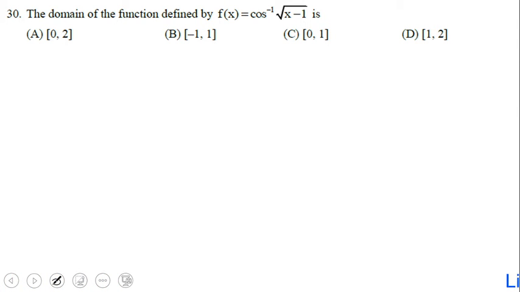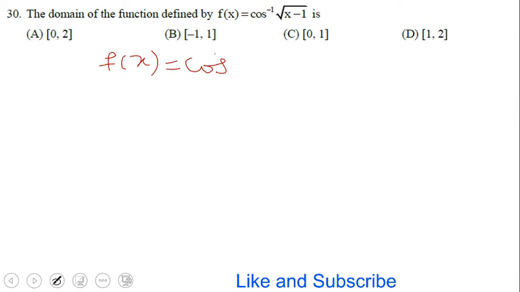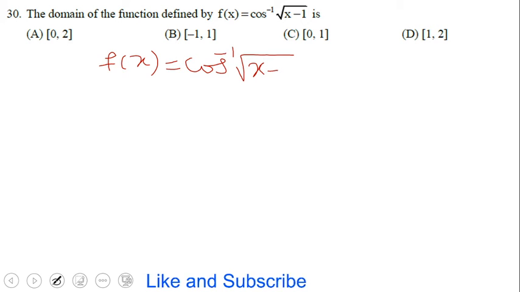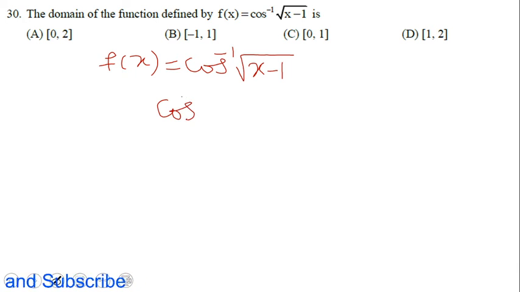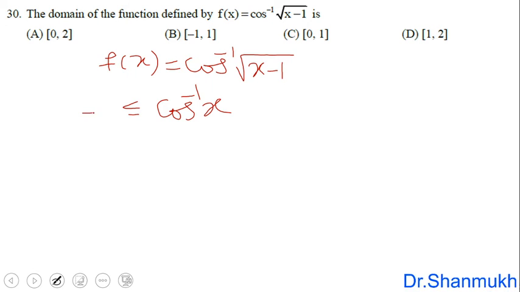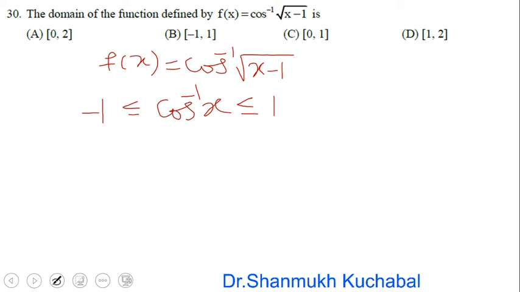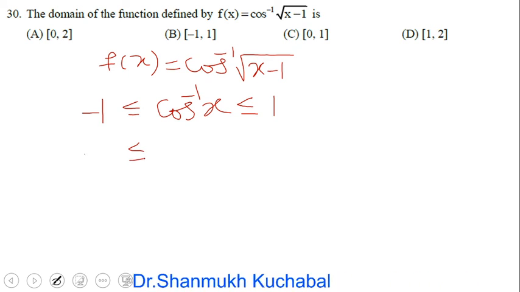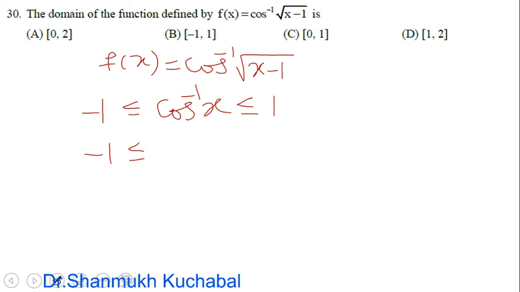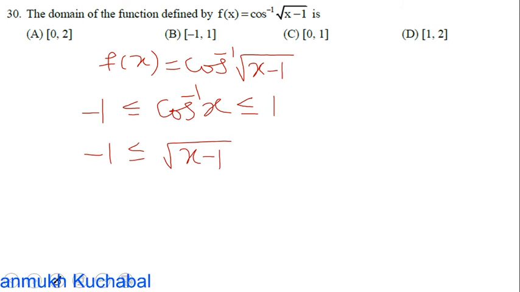Example number 30. We have to calculate the domain of a function. It is f of x equal to cos inverse of the square root of x minus 1. Further we know that cos inverse x has bounds, that is a minimum value and a maximum value, lying between -1 and +1. So -1 is less than or equal to the cos inverse argument, which is the square root of x minus 1, less than or equal to 1.